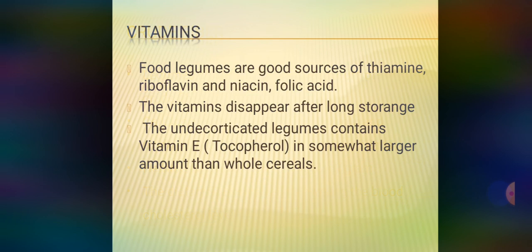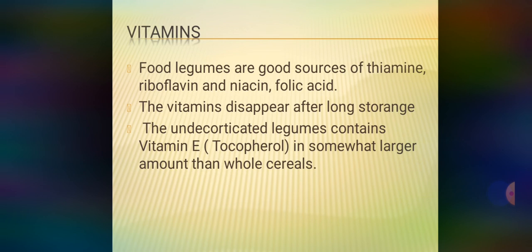Next thing, that is vitamins. Legumes are a good source of vitamins like thiamine, riboflavin, niacin, then folic acid. The thiamine content is approximately equivalent to, or slightly exceeds, that of whole cereals.